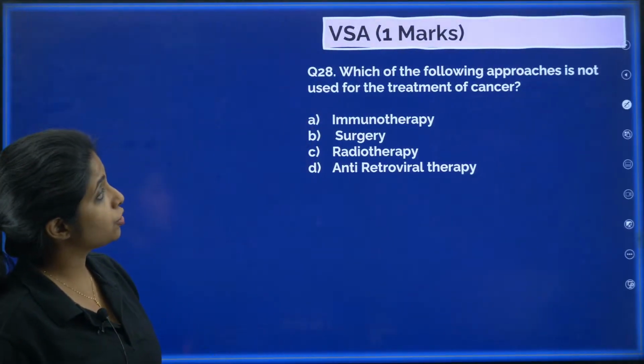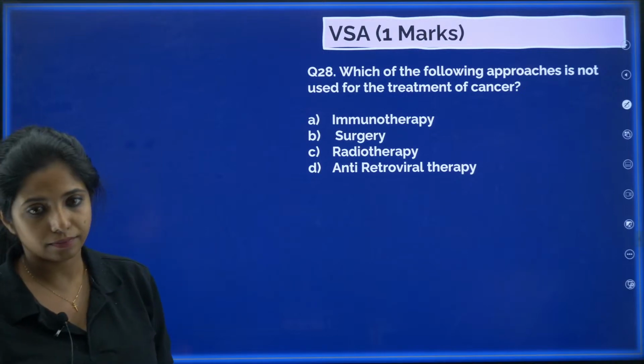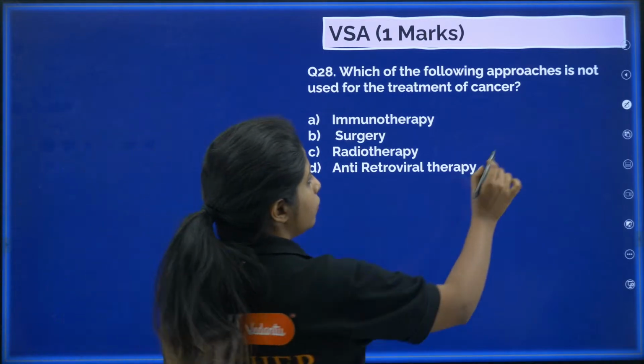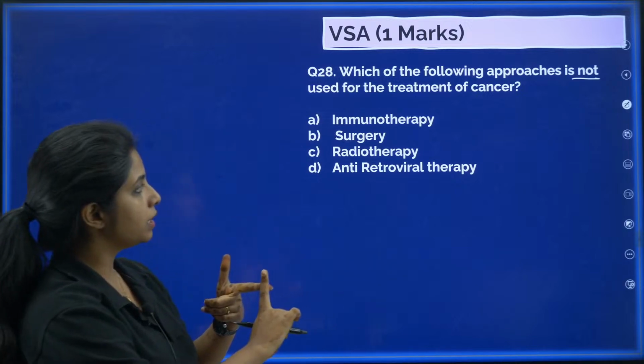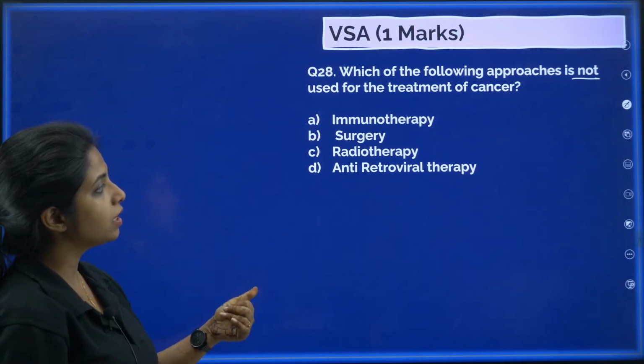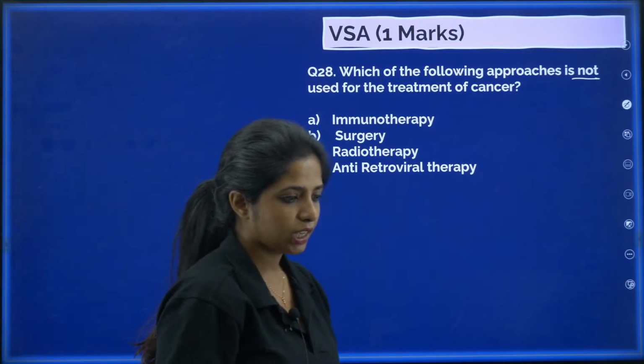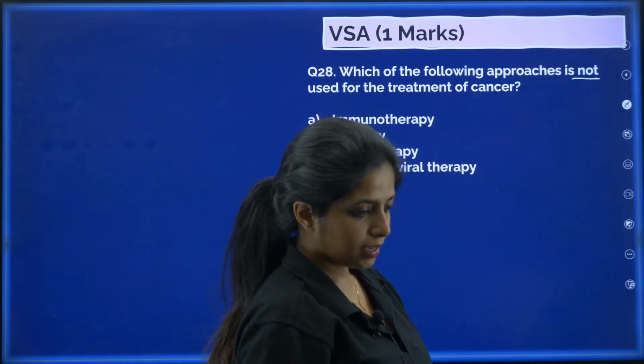Okay, now which of the following approaches is not used for treatment of cancer? Okay, it is not used for the treatment of cancer. Immunotherapy, surgery, radiotherapy, antiretroviral therapy. Which is not being used?